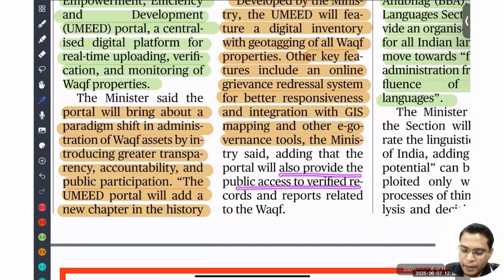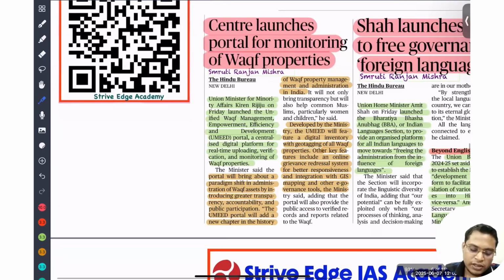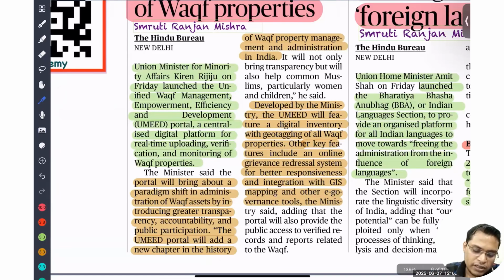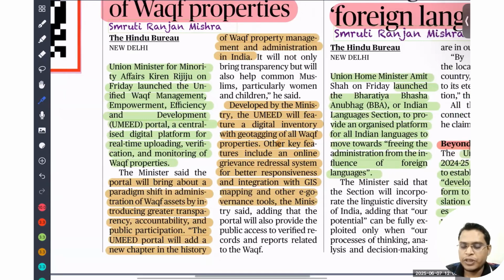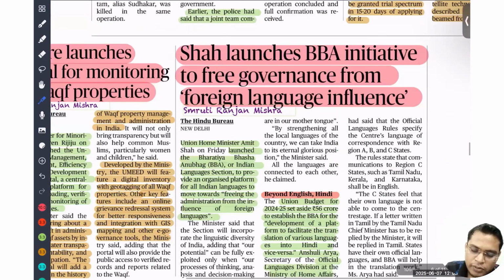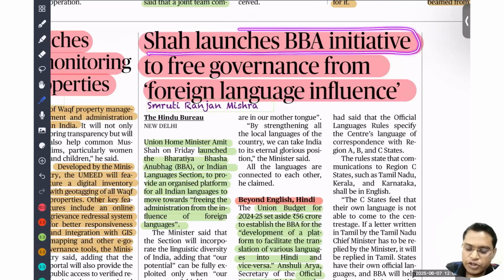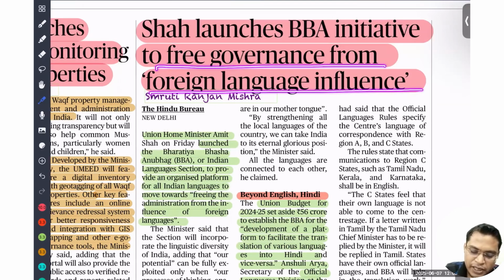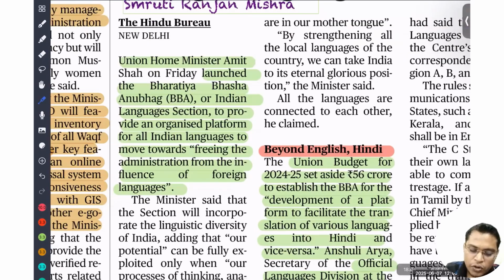Okay, dear students, here is one important point you need to know about Umeed. They can ask about the recently launched Umeed portal by the government: what are the objectives of this portal? Home Minister Amit Shah launched the BBA initiative for free governance from foreign language influence. So, what is the meaning of BBA? Bharatiya Bhasha Anubhag, or Indian language section.